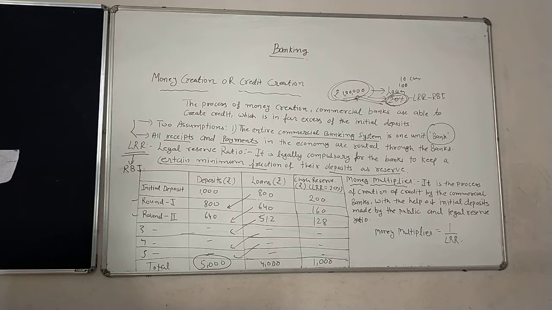Suppose the initial deposit in banks is 1000, and the LRR is 20%. It means banks are required to keep only rupees 200 as cash reserve and are free to lend 800 rupees. Suppose they lend 800 rupees. Banks do not lend this money by giving the amount in cash. Rather, they open accounts in the names of borrowers who are free